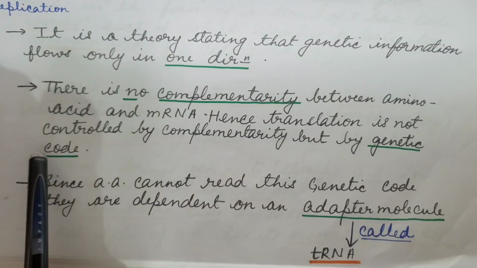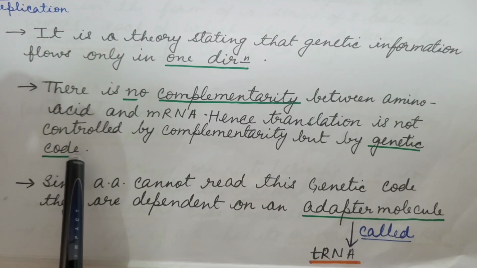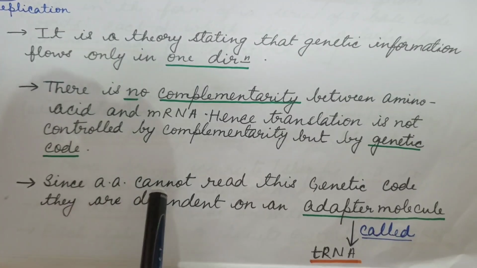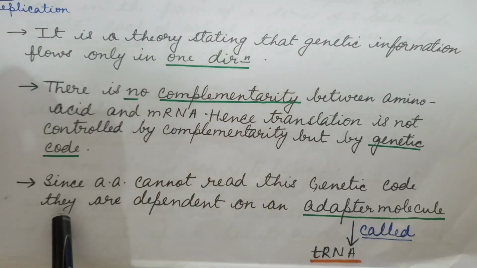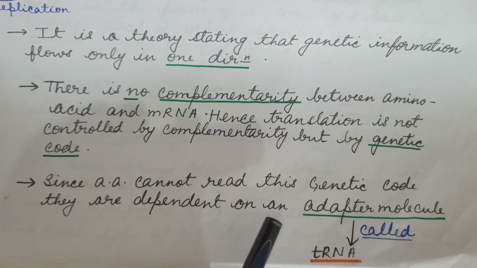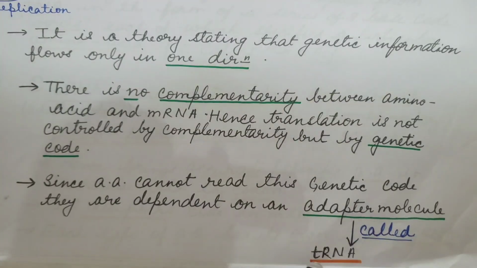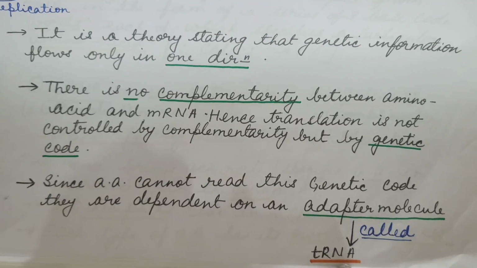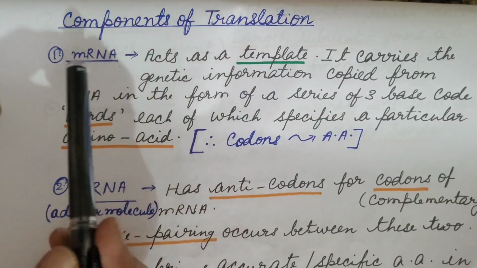Genetic code we have already discussed in detail in a separate video, the link of which is given in the description box. Since amino acids cannot read this genetic code, they are dependent on an adapter molecule called transfer RNA. We have already discussed transfer RNA in a separate video. You can refer to my video, the link is given in the description box. Now let us see the components of translation.